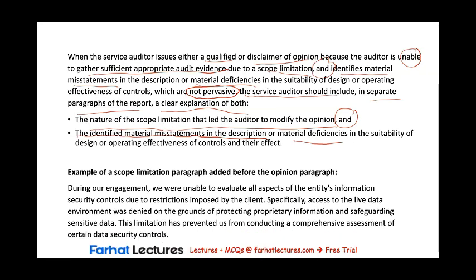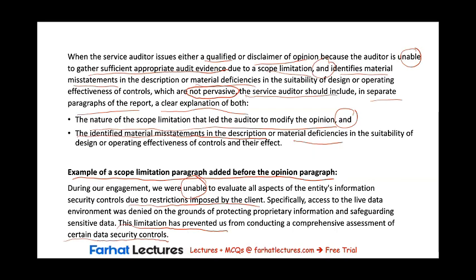Now, this is an example of a scope limitation paragraph added before the opinion paragraph. During our engagement, we were unable to evaluate all aspects of the entity's information security controls due to restrictions imposed by the client. This is the scope limitation. Specifically, access to the live data environment was denied on the grounds of protecting proprietary information and safeguarding sensitive data. This limitation has prevented us from conducting a comprehensive assessment of certain data security controls.